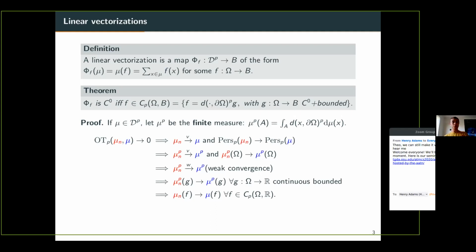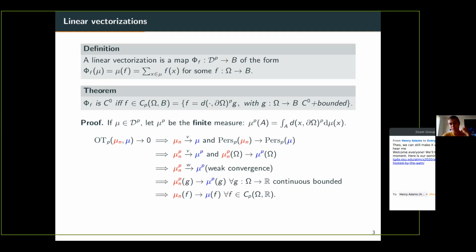Okay, that was a preliminary remark. Now, we want to show that phi is continuous. How do you do this? You just take a sequence mu_n which converges to mu, and you want to show convergence of the corresponding representations, or vectorizations. So we have a nice theorem which tells you what converging means. So let's use it. It actually tells you that you have vague convergence of the measures mu_n. That's to say mu_n converges vaguely to mu, and convergence of the total persistence.